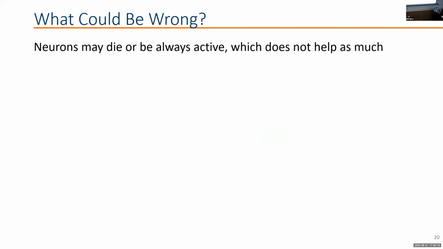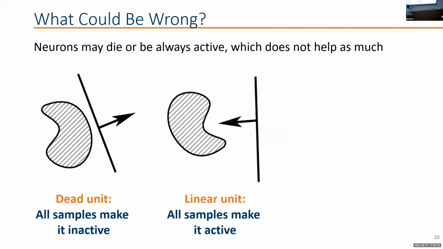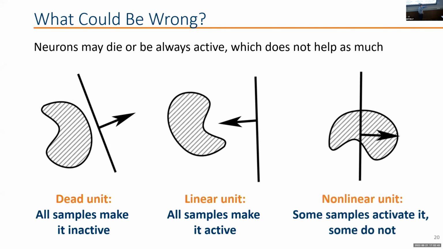So then we wonder what could be wrong. Actually, Carlos had a very good idea of what could be wrong and a way to try to prevent that, which is we may have units that are dead. When you talk about a dead unit, it is with respect to the training set. That's a unit where for every input that we're using for the training, they're never making the neuron active. We can also have linear units. They're always active, where for any sample they're active, which is not as bad, but it's not expressive enough. And then we have the nonlinear unit, which is the ideal one, where for some samples we're active, for some samples we're inactive.